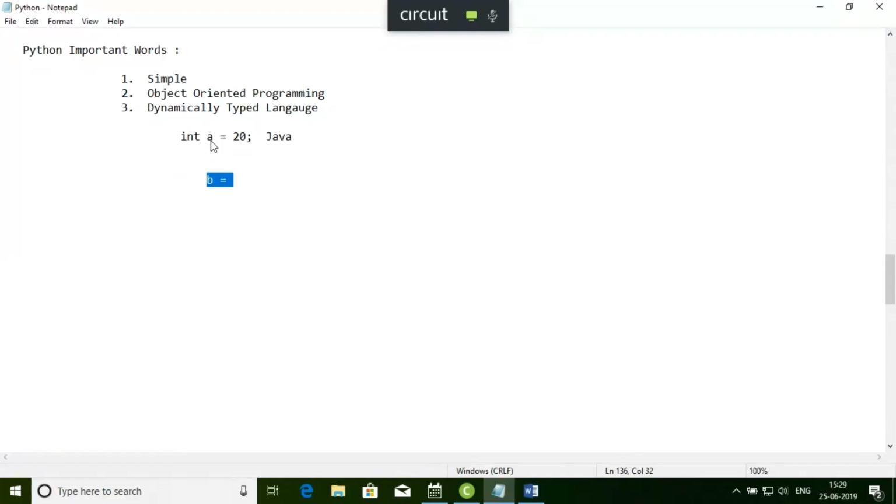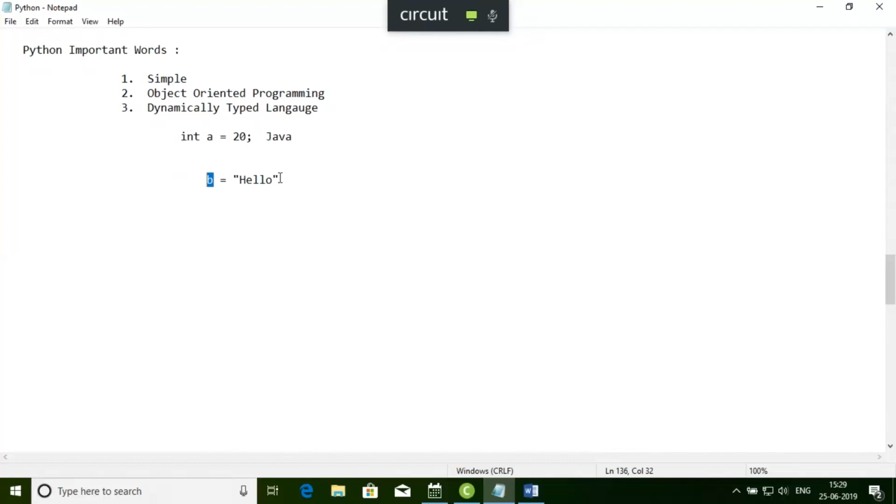Is it an int, a float, a string, or a boolean? What is the type of b? That will be decided based on the input inside this b. What is that input? Assume the input is hello. Based on the input, the type of a variable is decided. That's why we say it is a dynamically typed language.